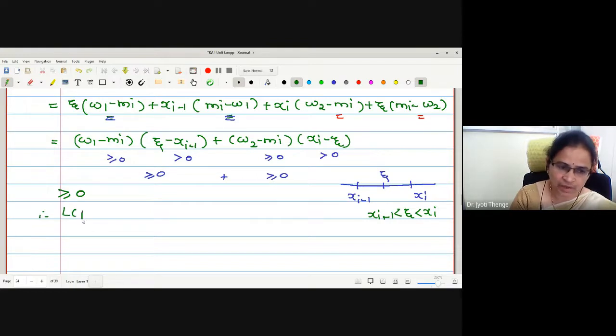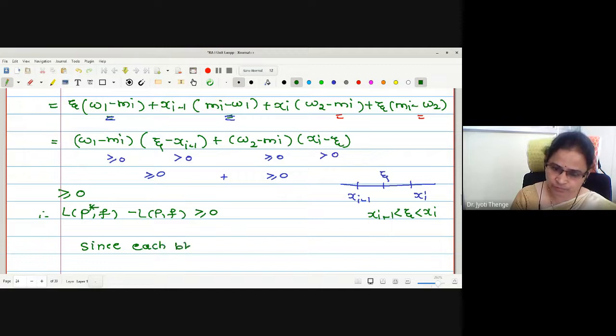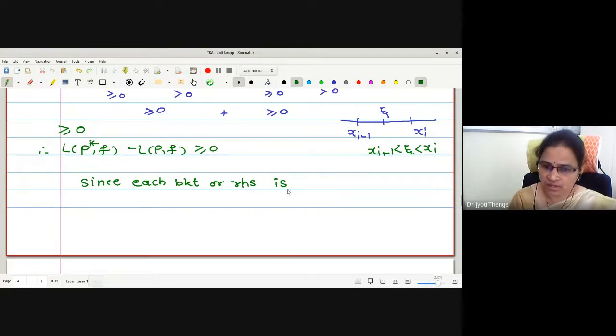That is, L P star here minus L P F is greater than or equal to 0. What is the reason? Since each bracket on the RHS is either greater than or equal to 0 or strictly greater than 0.